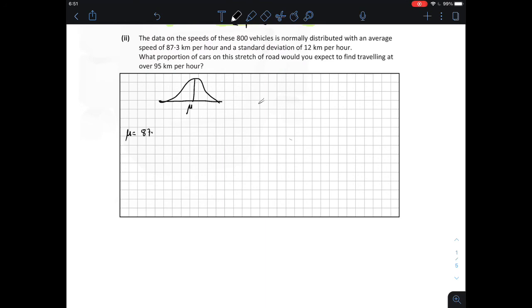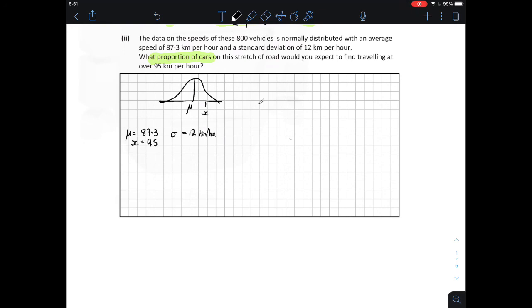Just writing down what we're told: the mean is 87.3, the standard deviation is 12, and we're looking for the data that falls above 95 kilometers per hour.